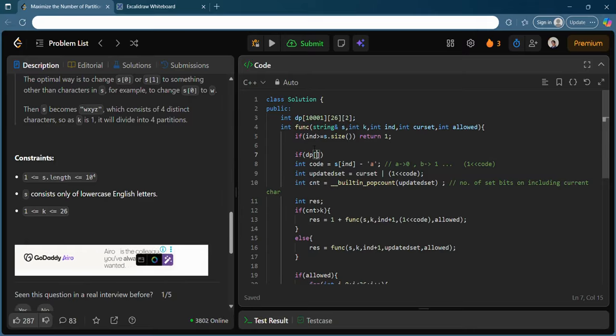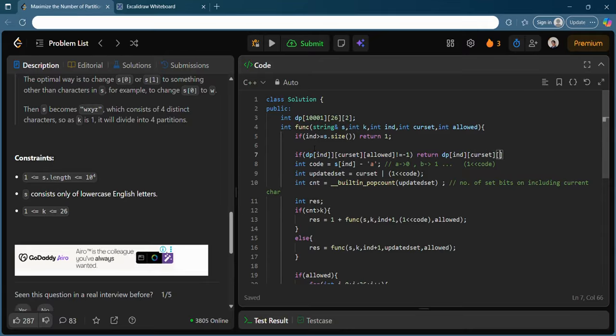Yeah, so since this is the caching type of thing, if dp of this index, current set and allowed is not -1, where -1 denotes that it is an empty cell, then you do not need to calculate it again.